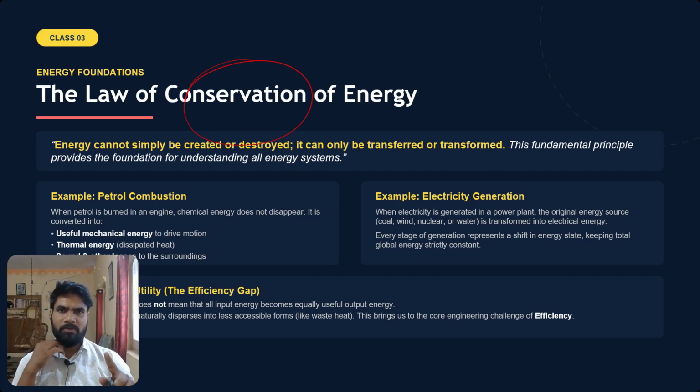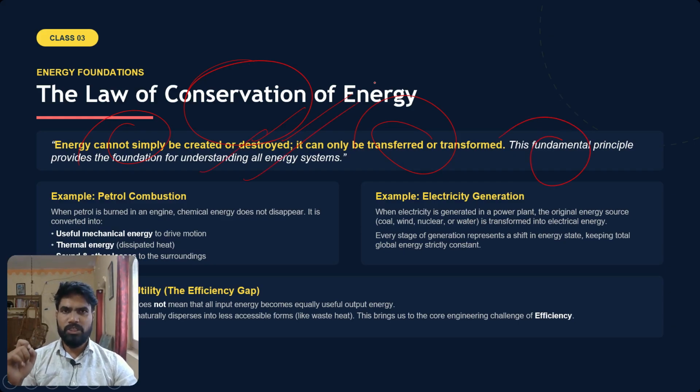Then there is a concept of enthalpy; I will explain it. So energy cannot simply be created or destroyed. Like I told, it can only be transferred or transformed from one form into another form. This fundamental principle provides the foundation for understanding all energy systems. Whether it is biological energy, chemical energy, electrical energy, kinetic energy, or potential energy, you are just transforming it from one form into another form.